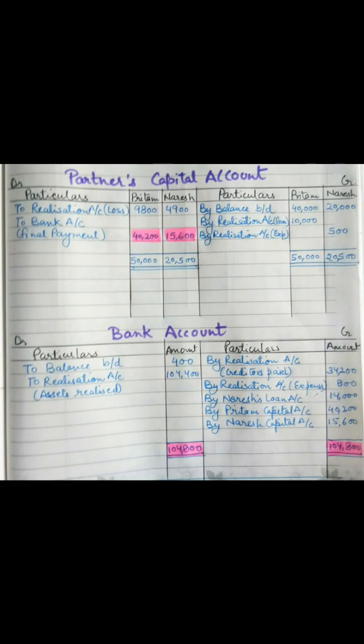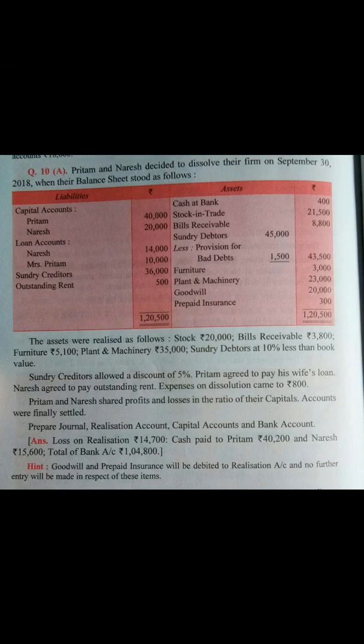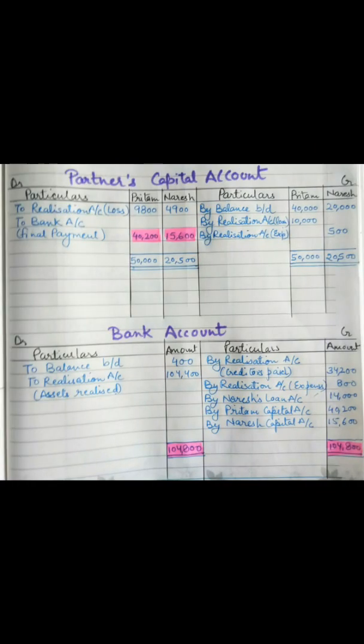Next is the partners' capital account and bank account. After preparing the realization and Naresh loan account, we have to prepare the partners' capital account and bank account. In the partners' capital account, on the credit side, first we have to make the entry of the partners' capital, which is given in the balance sheet, that is 40,000 and 20,000. So this entry has to be made on the credit side by balance brought down in the Preetham and Naresh columns, 40,000 and 20,000.